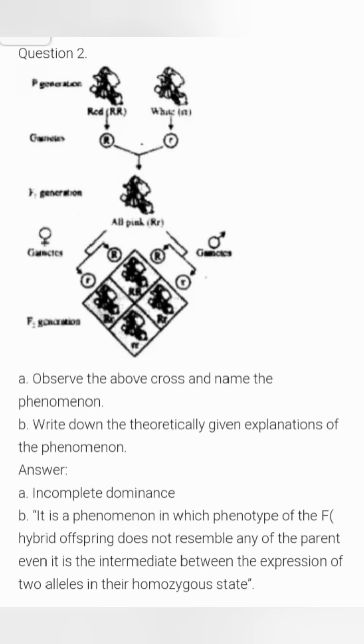The answer: the above cross indicates the phenomenon of incomplete dominance. The theoretical explanation is that it is a phenomenon in which the phenotype of the F1 hybrid offspring does not resemble either of the parents, and it is intermediate between the expression of the two alleles.